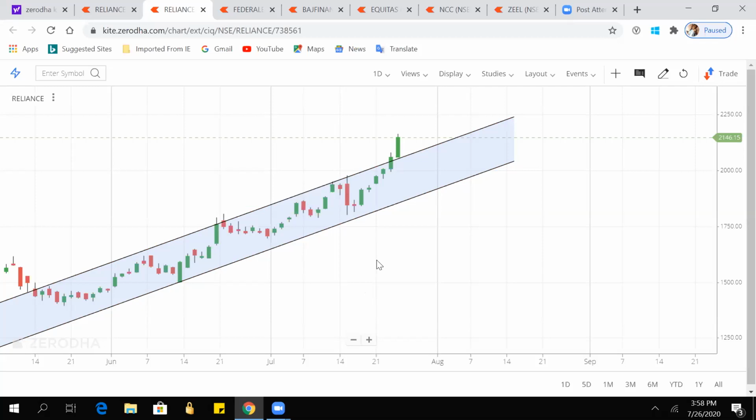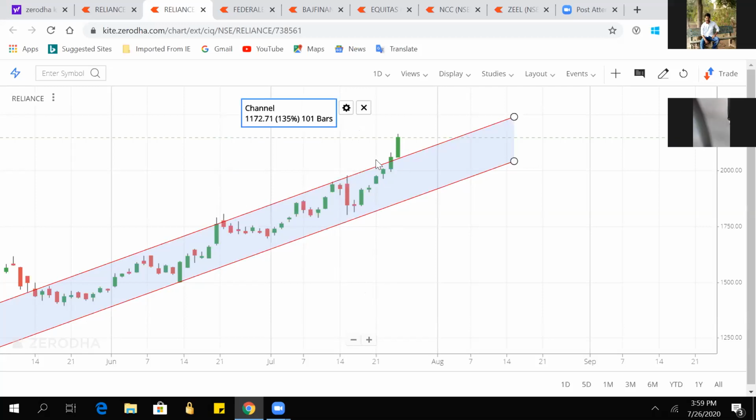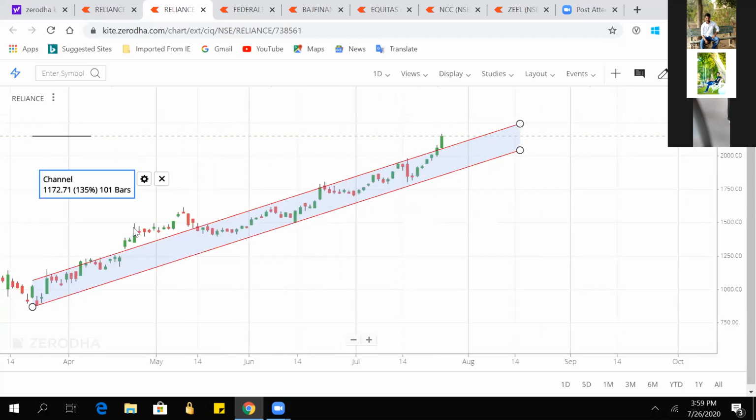News impacts the stock, that is for sure. But if I'm seeing this, then I won't go with the news. And if with the AGM it breaks this, then this line would be the new support. So we won't buy if it is broken. We will buy when it again comes there and then moves up. Like here, it went up, so we won't buy here because there are chances that it can be a false breakout. So we will wait for it to come to the support level and again move up.